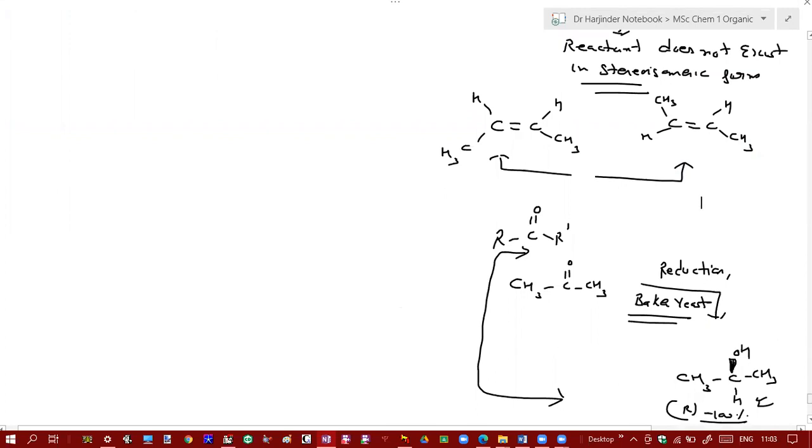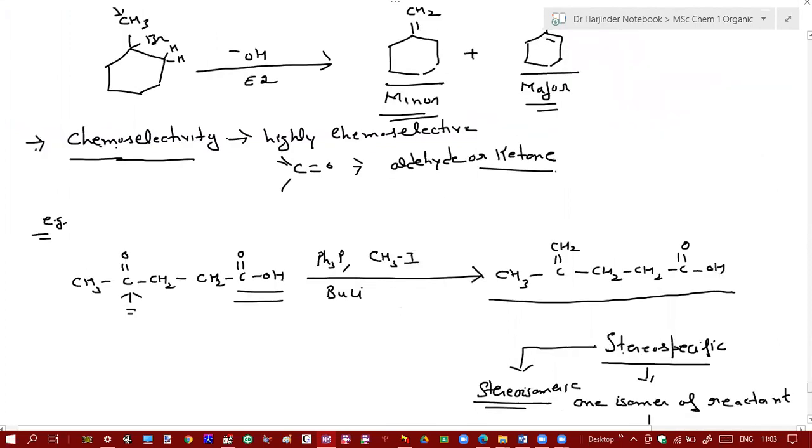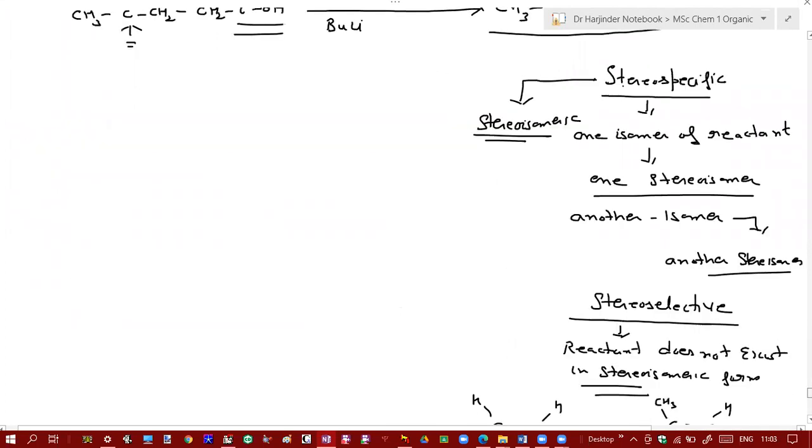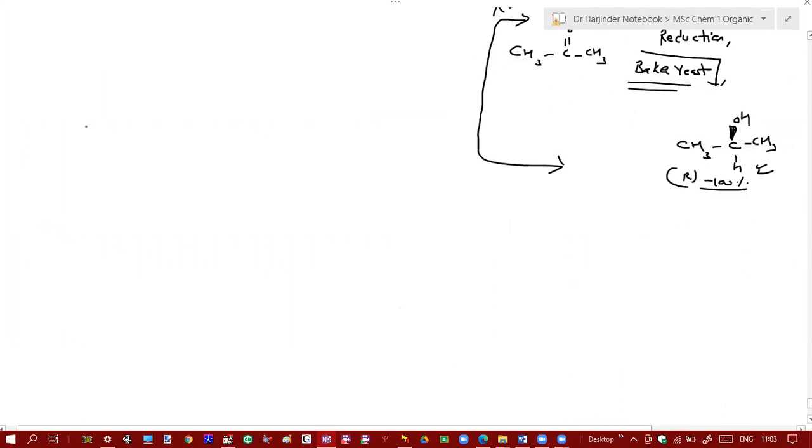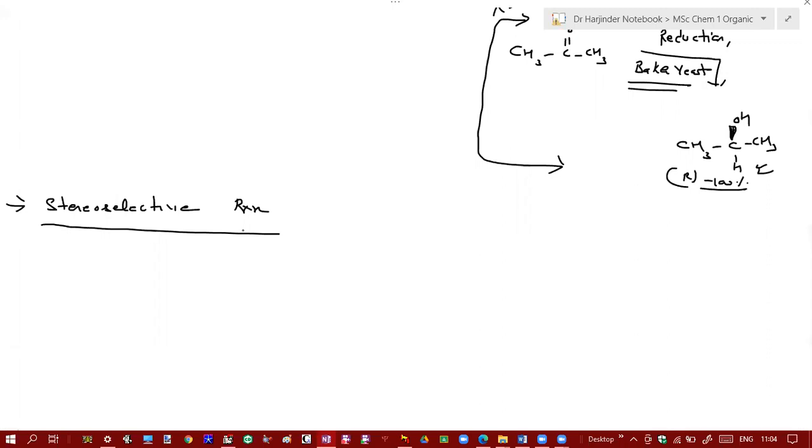Because your carbonyl compound in this case does not exist in an isomeric form. So the Wittig reaction is a stereoselective reaction, not stereospecific, because the carbonyl group does not exist in stereoisomeric form.